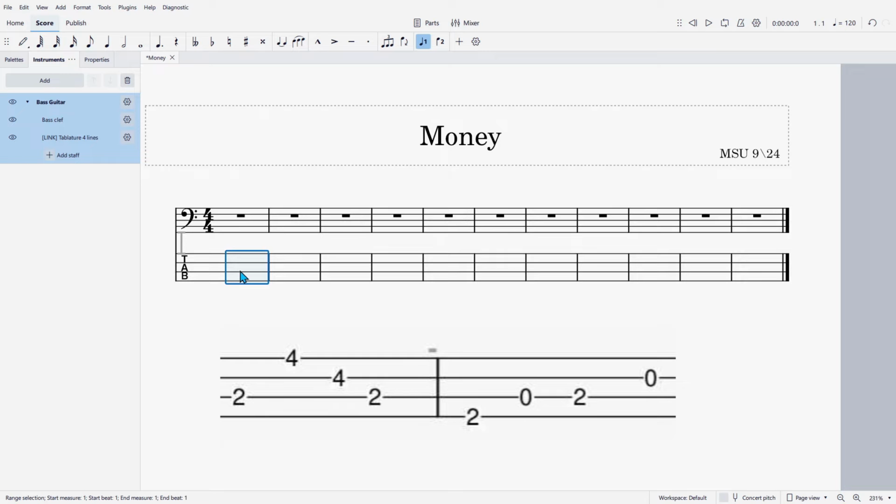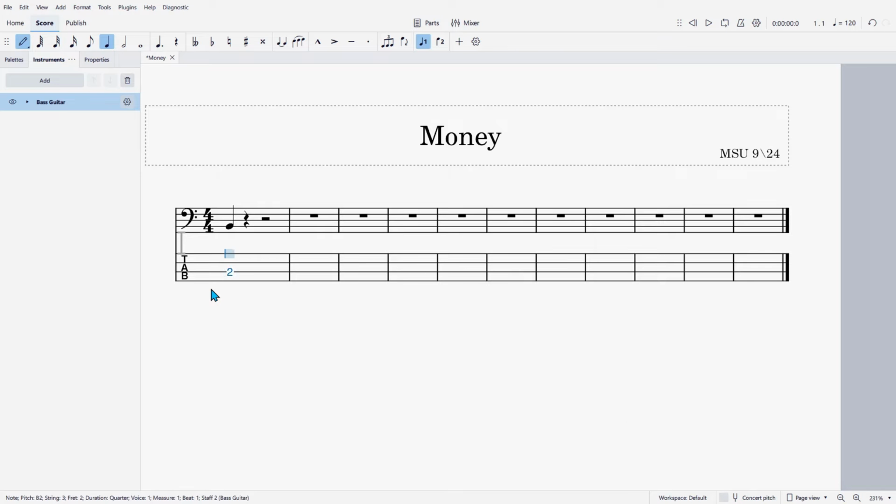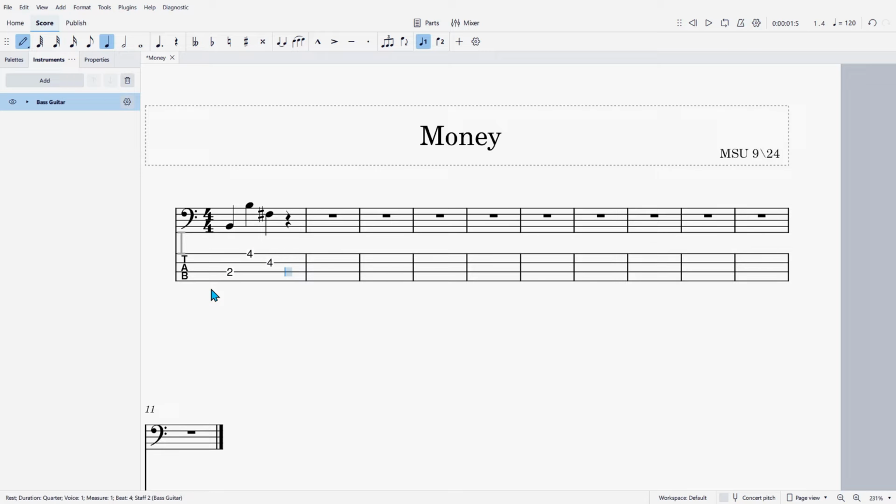I'm not an expert at this by any means, but I can press N as in Nancy or click up here to start my notation. It starts here in a quarter note. And the first one is a 2. Use the arrow key.